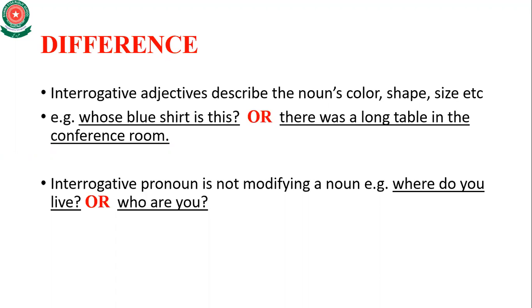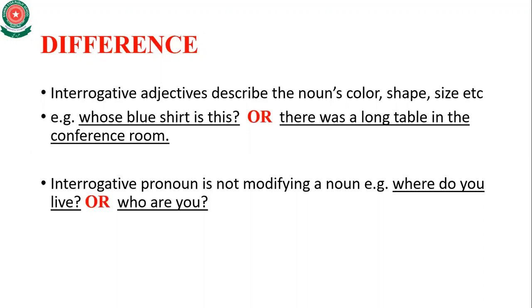So I hope you can understand. Basically, an interrogative adjective describes the noun's color, shape, size, whereas an interrogative pronoun is not modifying a noun. You can understand it from examples like, whose blue shirt is this?